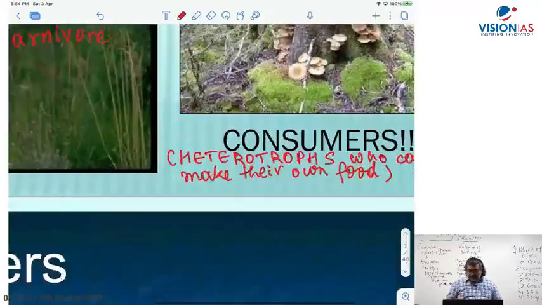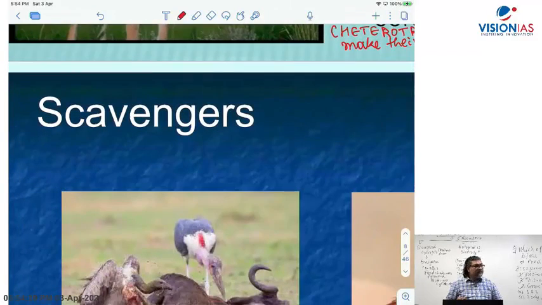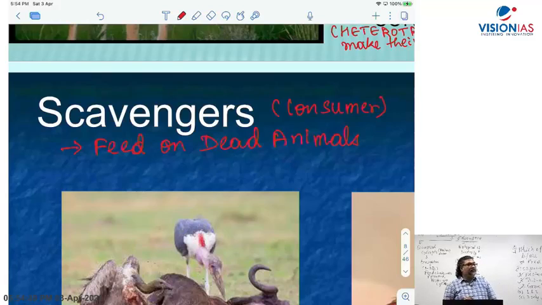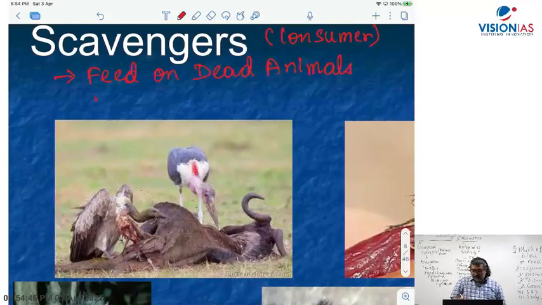But when you say scavengers, what are scavengers? Scavengers feed as consumers. They are consumers. They feed on dead animals. They belong to the class of consumers. For example, vultures, which feed on the carcass of dead animals.